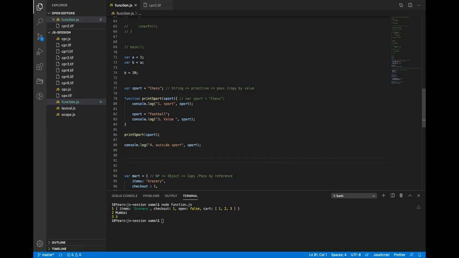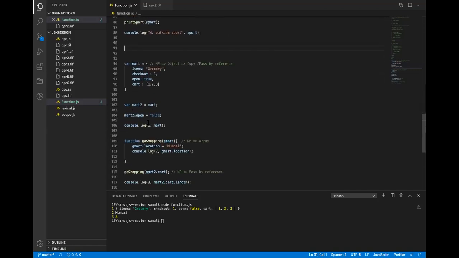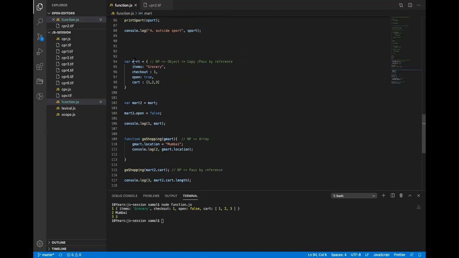Yes. Okay. In case of non-primitive, we define a mart as an object, and there are keys. Again, a key can be primitive or non-primitive, and then I did mart2 equals mart. So mart2 basically copied the reference of the entire object, so both are pointing to the same thing. Now, when I updated the key in mart2, it also updates the key in mart because both are references. So when we assign a non-primitive variable, it's a kind of reference.